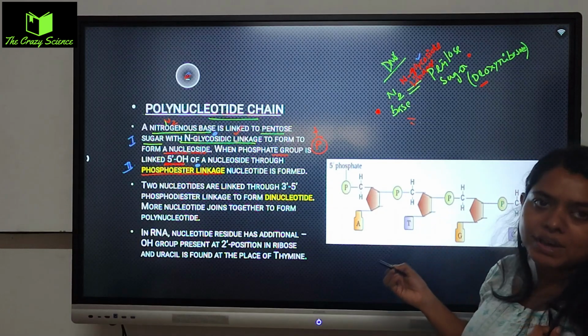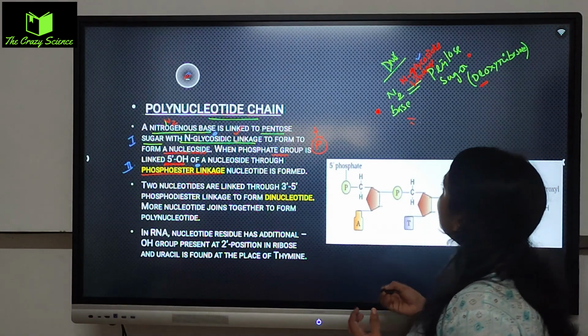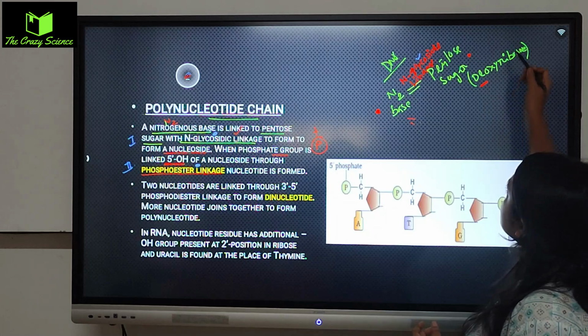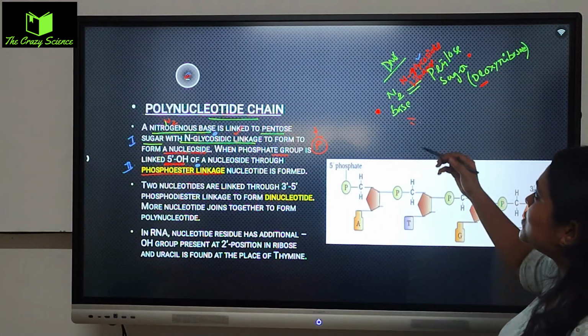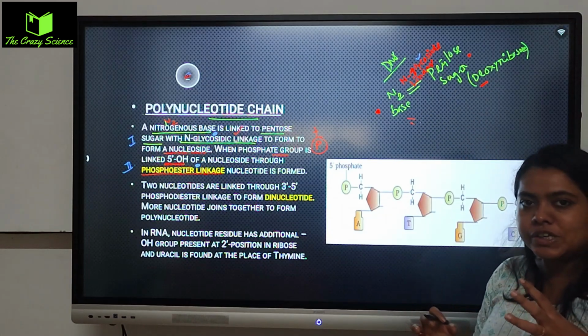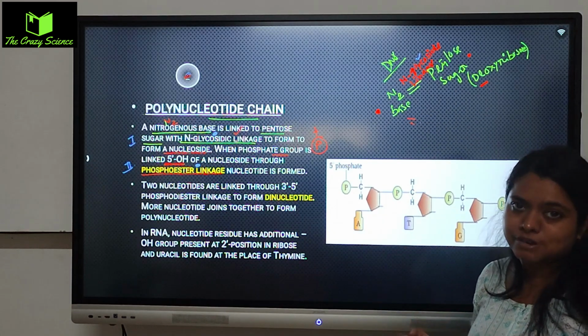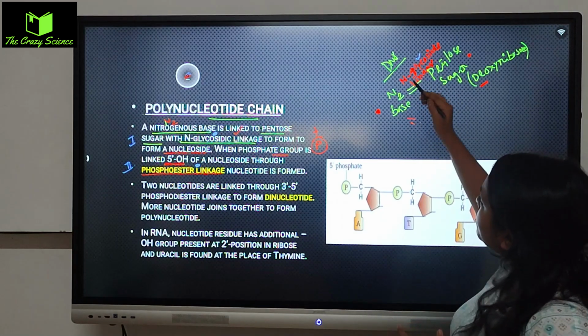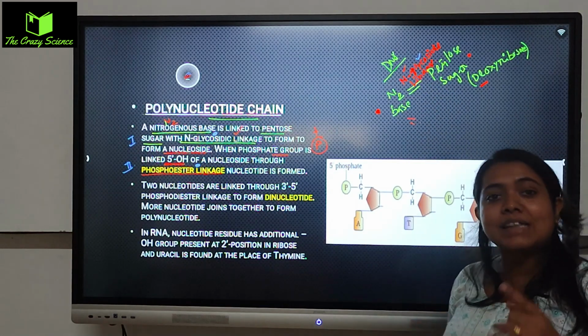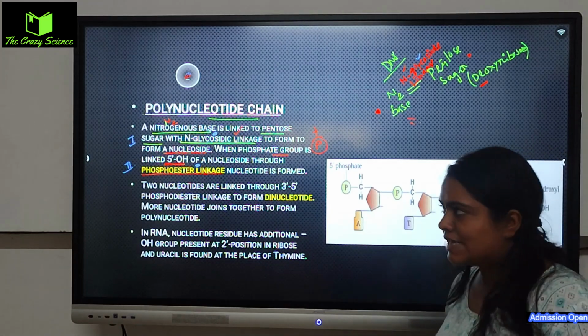And here I'm talking about the DNA. If I talk about the RNA, the same, instead of the deoxy pentose sugar, the ribose sugar will be there. So they are making connection. I'm talking about the DNA double helical structure, and here they are making the N-glycosidic bond. The N-glycosidic bond will be there in DNA as well as RNA in both cases.